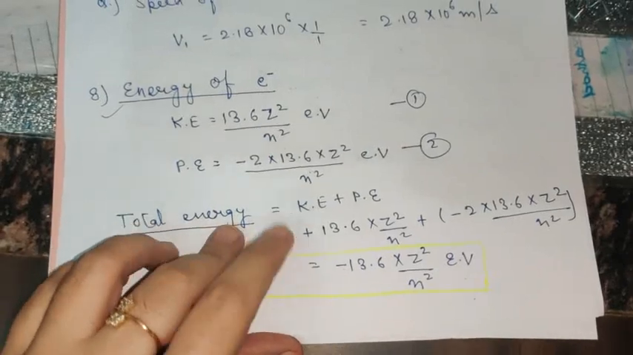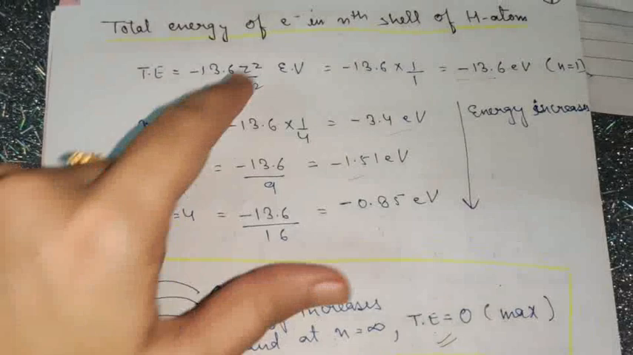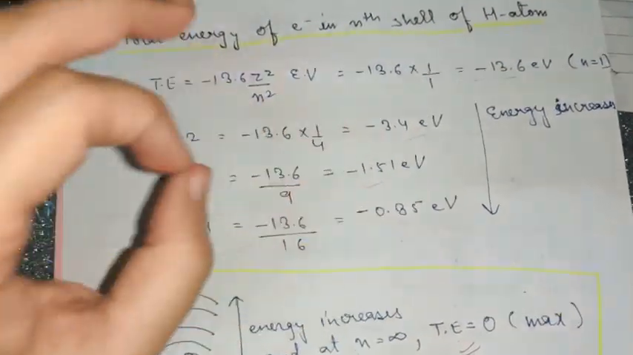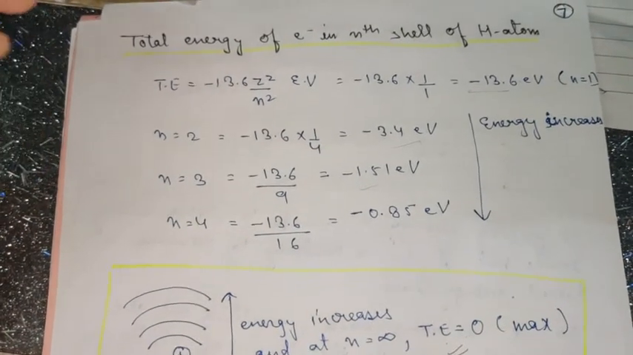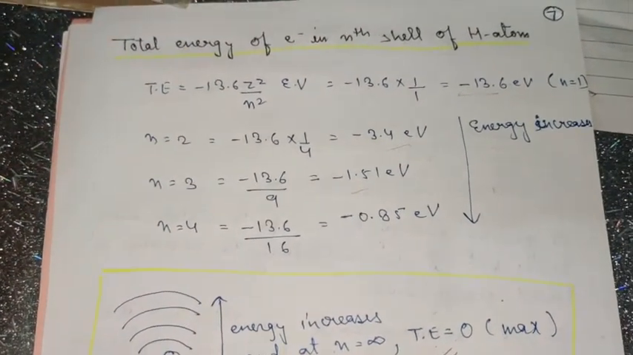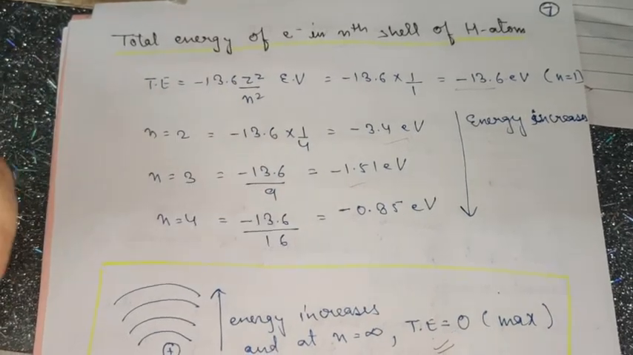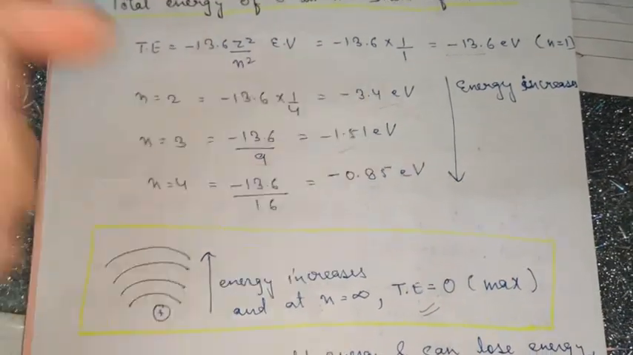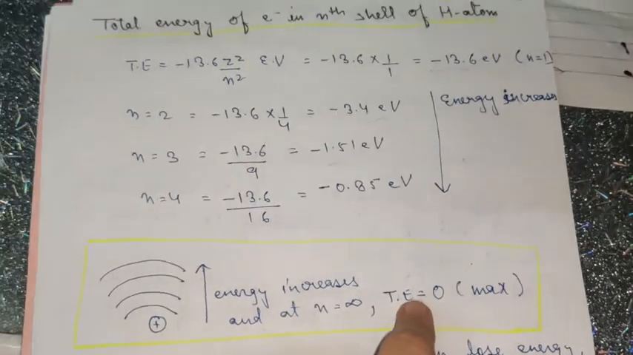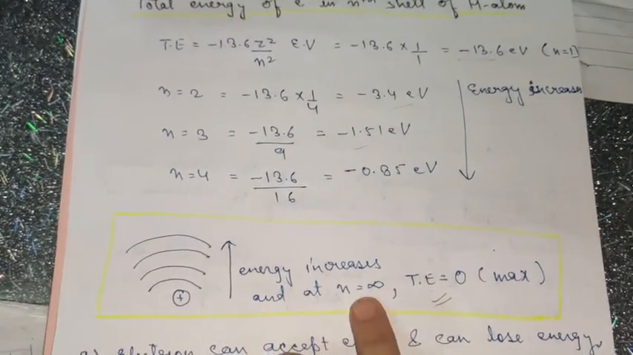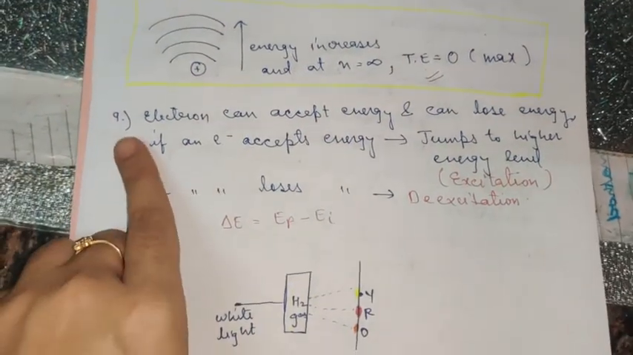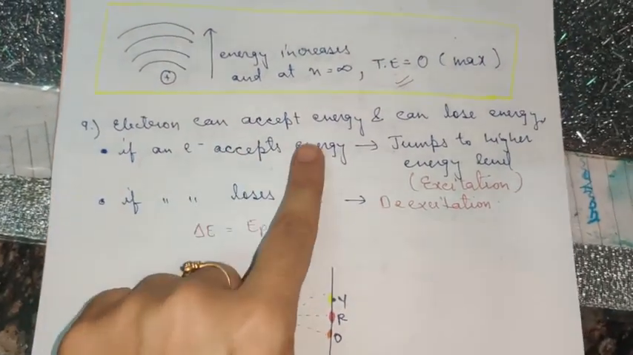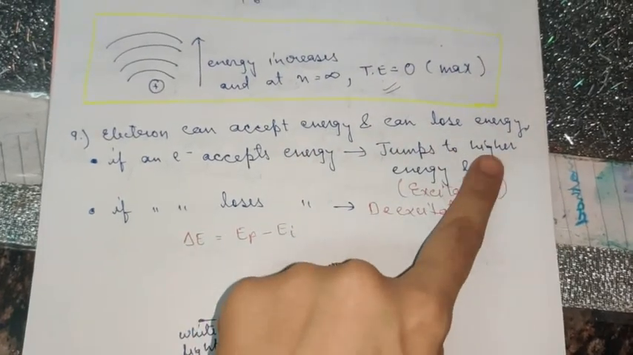The total energy and the energy concept were also discussed with you, and I told you to remember these values if you can. The most important thing to remember is that the energy goes on increasing as the electron moves further from the nucleus, and the maximum energy of an electron in the atom is 0, where the value of n becomes infinity. Another postulate is that an electron can accept energy and can lose energy.